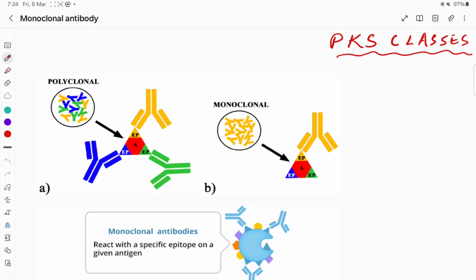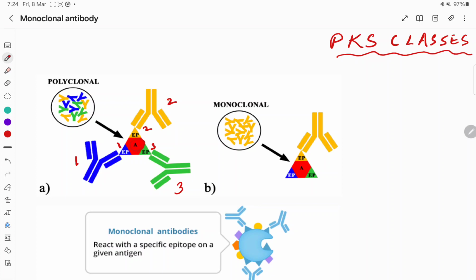Today we study about the monoclonal antibodies. Earlier we have studied about the polyclonal antibodies. We call them polyclonal because it is a mixed population of antibodies produced by multiple clones of B lymphocytes. As you know, antibodies are produced from the plasma B cells. So you can see a mixed population of antibodies, say antibody 1, antibody 2, antibody 3, each targeting specific epitope 1, 2, 3 in the same antigen.